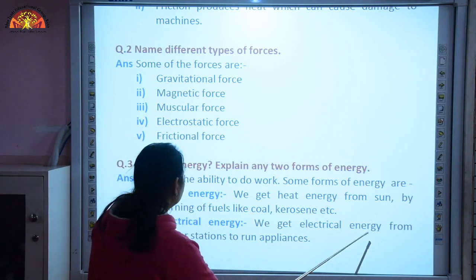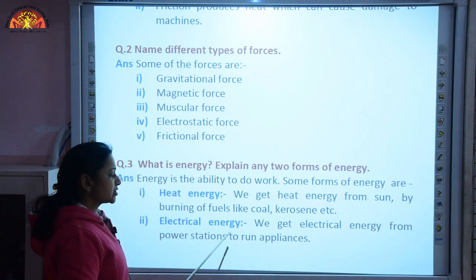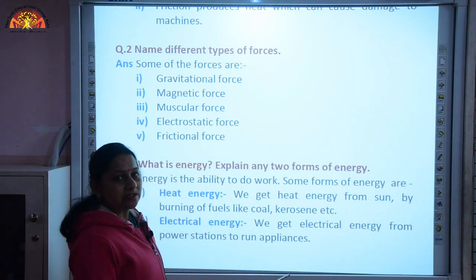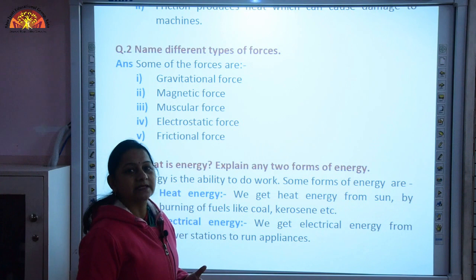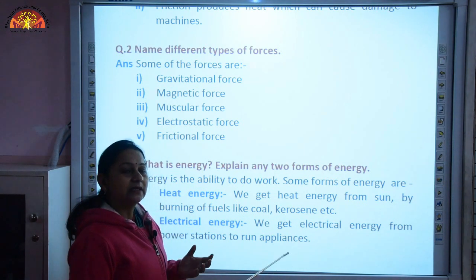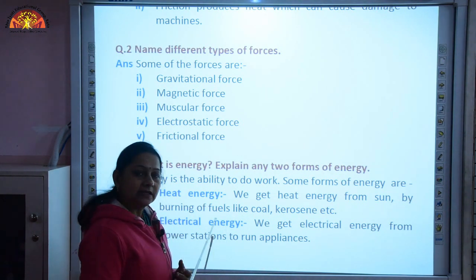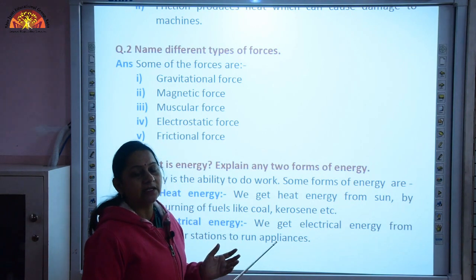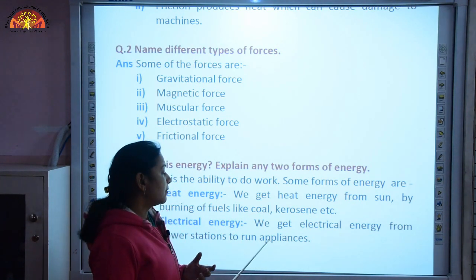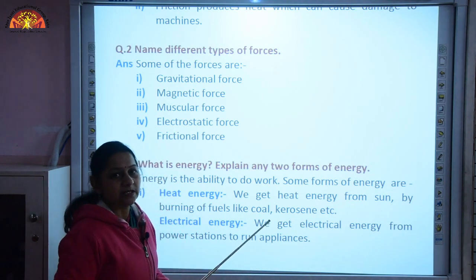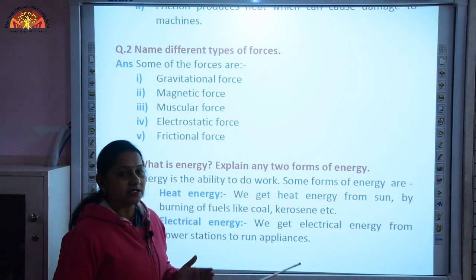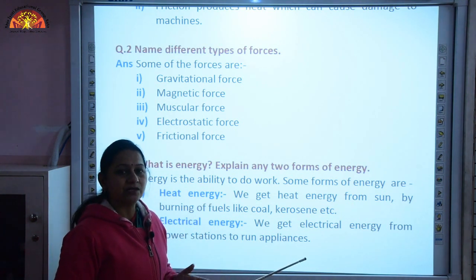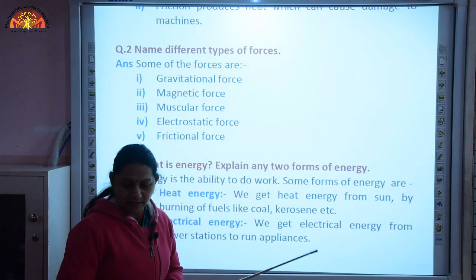We get electrical energy from power stations to run appliances. All the electrical appliances that we use in our houses run by using electrical energy, which is obtained from power stations. Electricity is supplied to our homes through the wires.